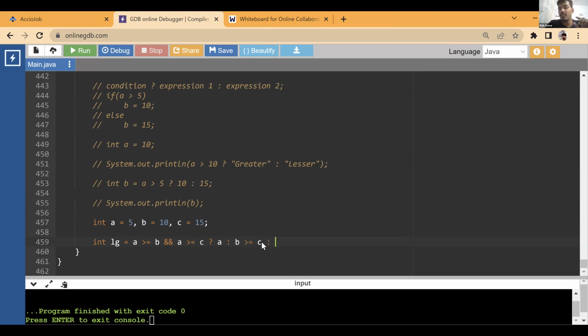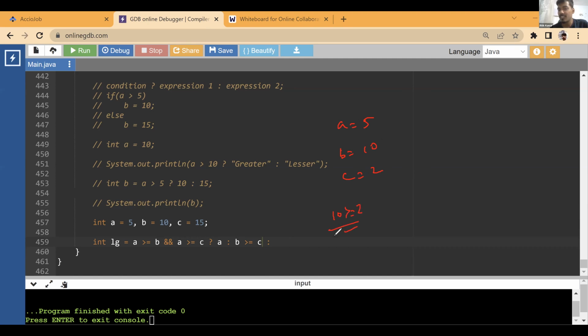If C is greatest, let's say C was greater over here, B was less than A. So if B is less than A, this condition will not be satisfied, right? If B is less than A and C is greater than A, then how can B be greater than C? ये तो हो ही नहीं सकता. Think about this. Let's say A is 5, B is 10 and C is 15. So A is not greater than any one of them. Or let's consider the situation that C is equal to 2. That means A is greater than C, but A is not greater than B. So what I'm checking is B greater than C.